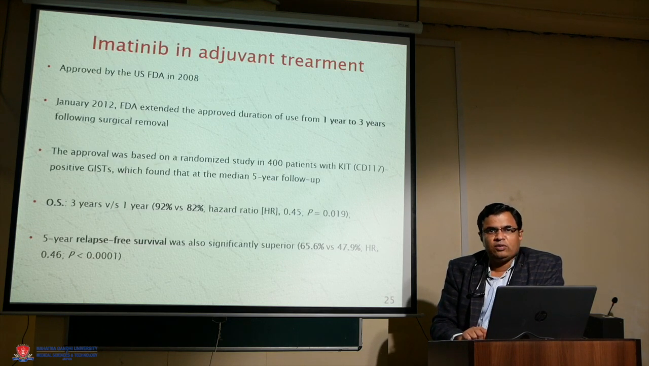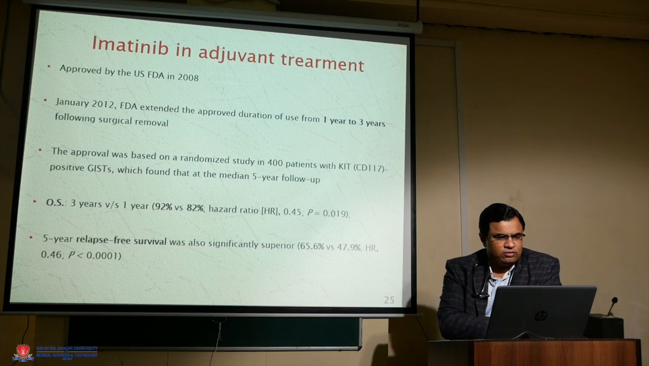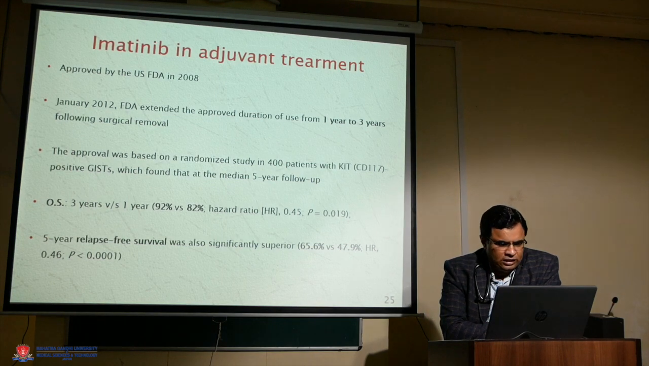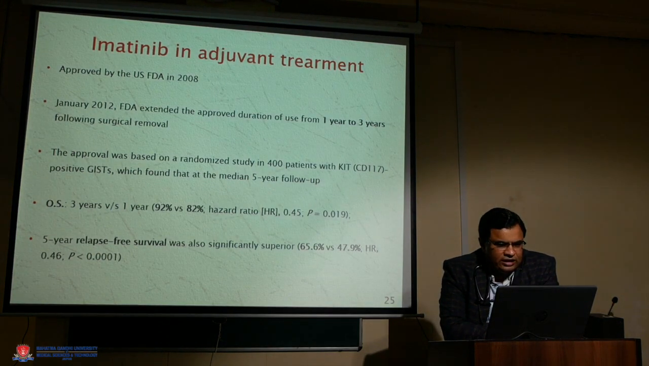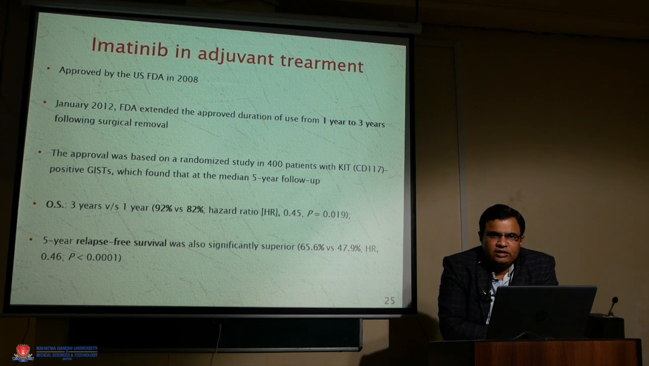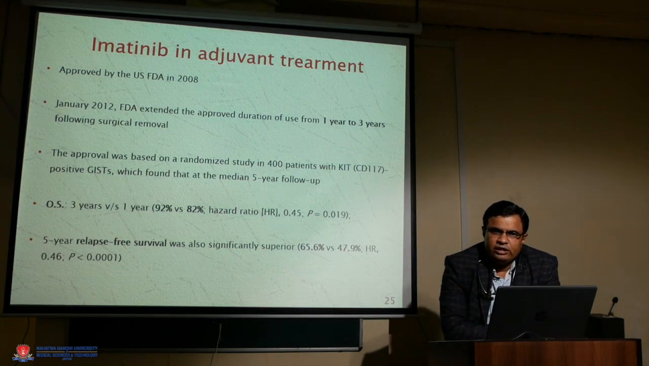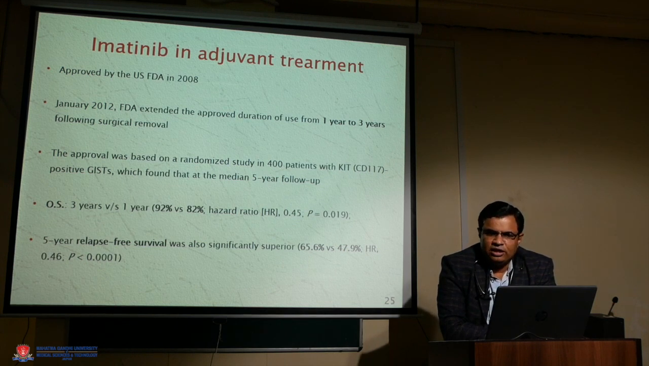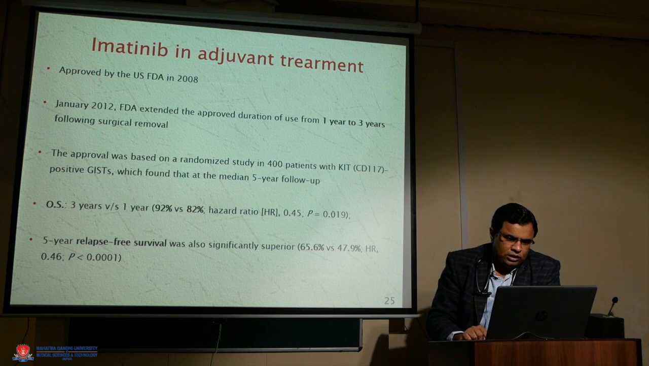First we will discuss imatinib. Imatinib is a molecule that was first approved for GIST by the FDA in 2008. In January 2012, the FDA extended the approved duration of use from 1 year to 3 years, and this is the standard of care. Now the recommendation is to use adjuvant imatinib for 3 years in GIST patients after surgery. This is because survival is better when we give it for 3 years in comparison to 1 year.